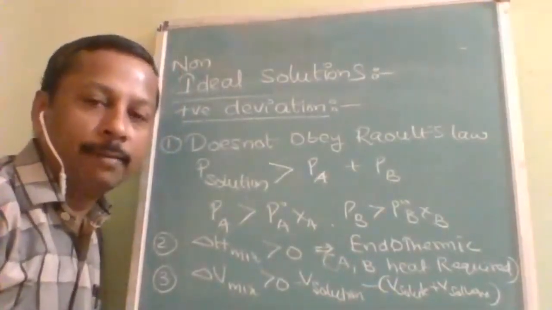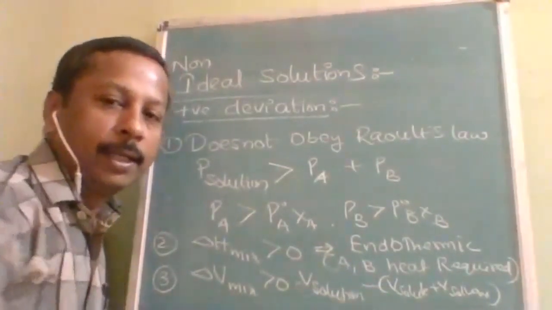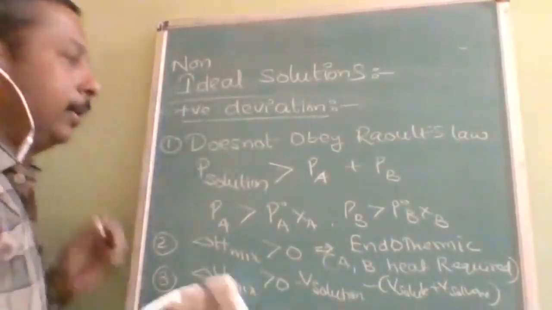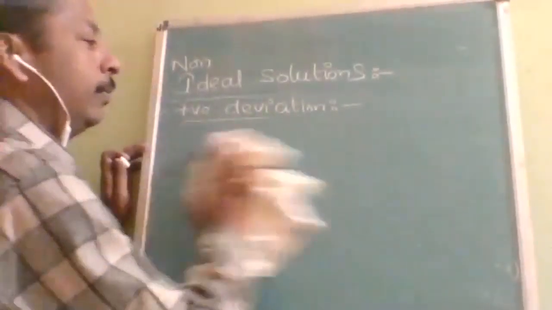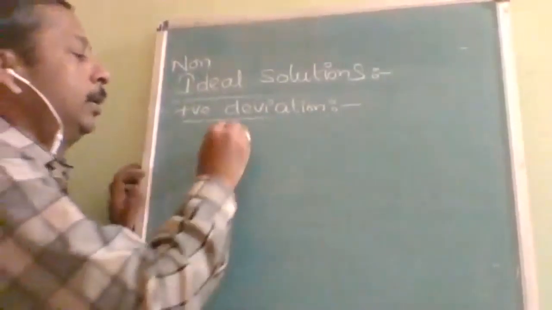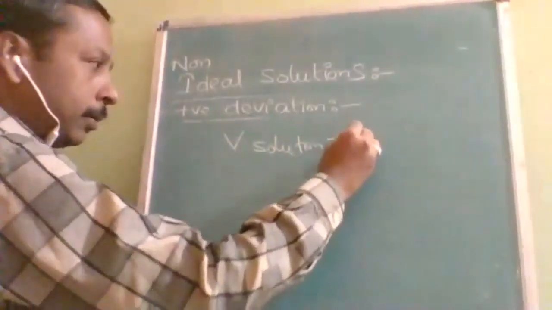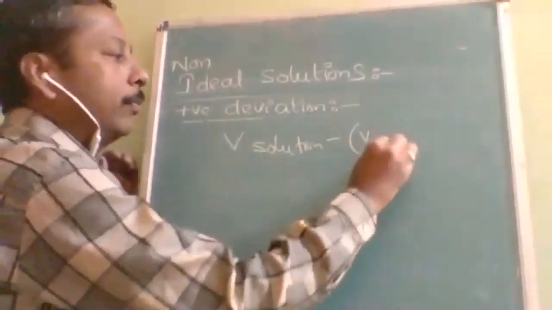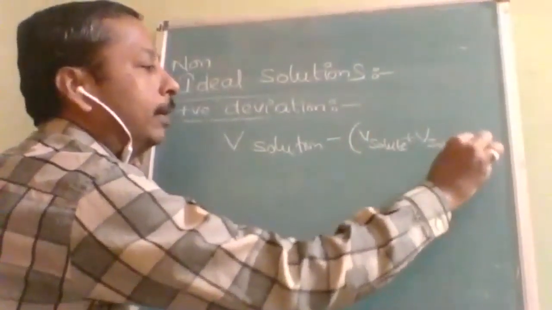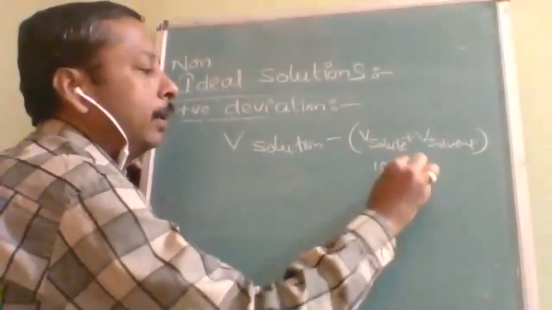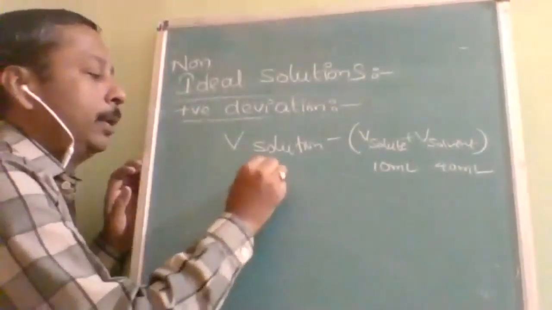So what does it mean? Volume greater than 0 means V solution is greater than V solute plus V solvent. If you are mixing 10 ml of A with 40 ml of B, as an example, and we get 50 ml, then there is no problem.